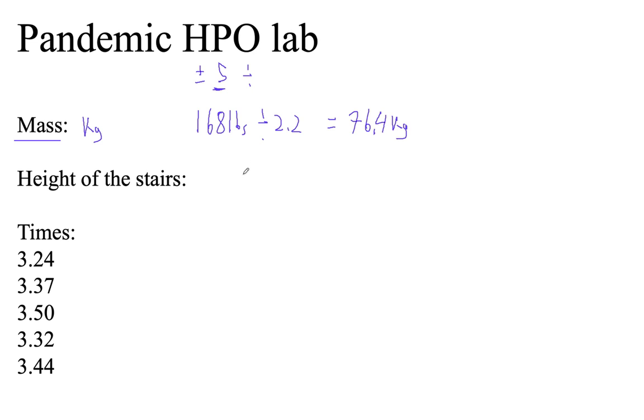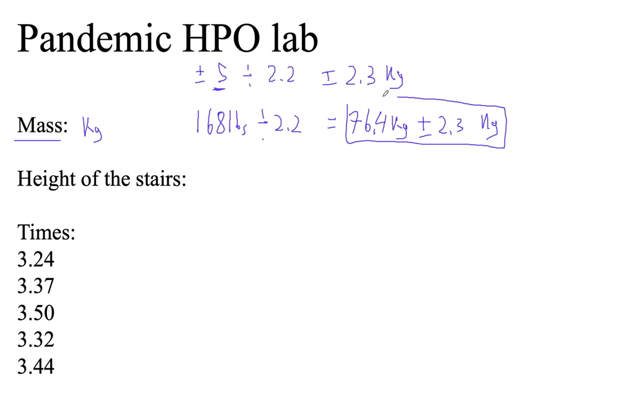Okay, so let's see, 5 divided by 2.2 is about 2.3. So it's plus or minus, I'll say, 2.3 kilograms. So there I go, right? So I've got my mass. I think I'm 76.4 plus or minus 2.3 kilograms. So there it is, right?